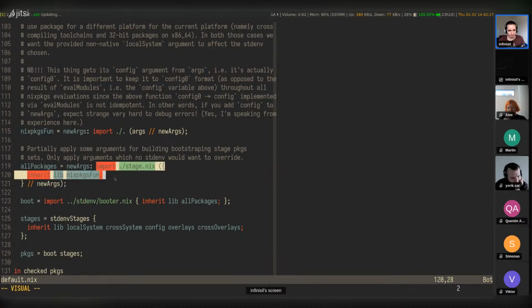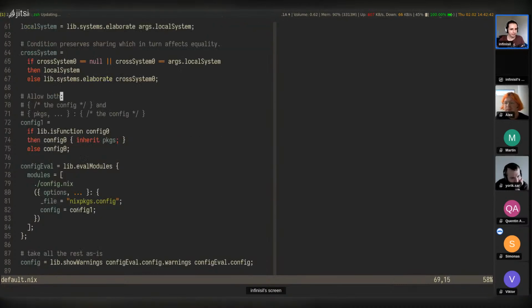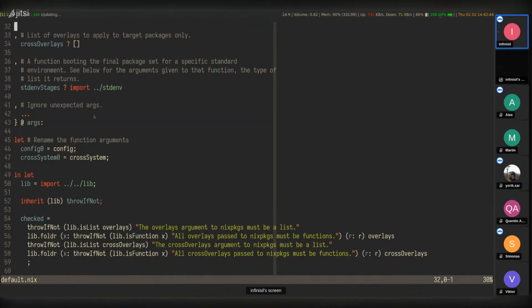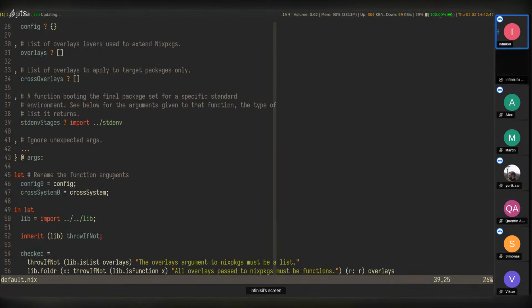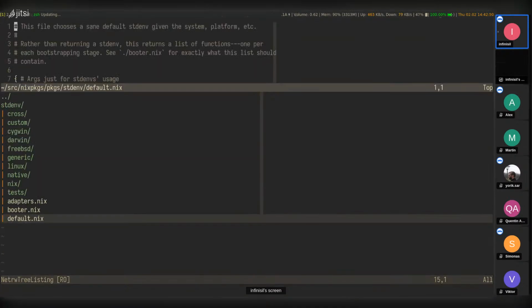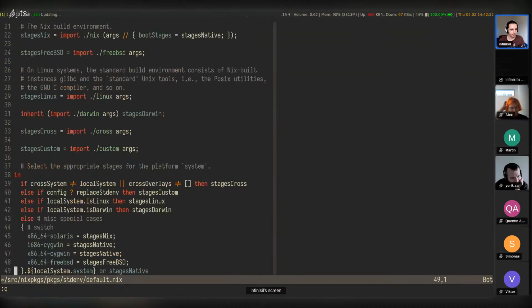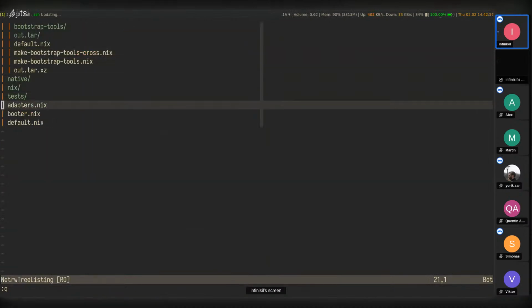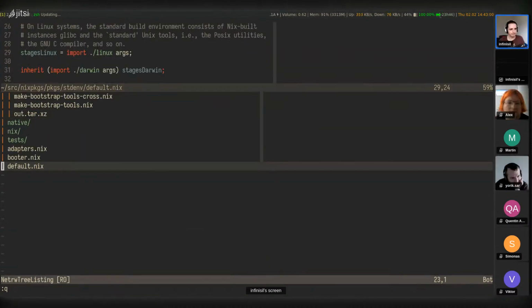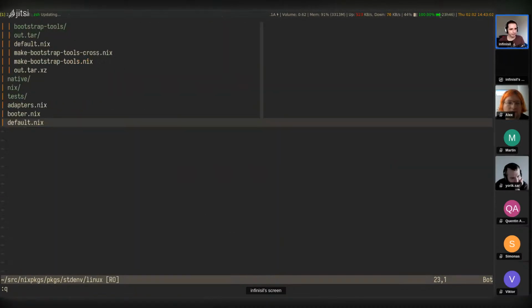There's also some other potentially confusing bits. We have stage here as well. That's something different. That's for assembling the overlay chain internal to Nix packages. But yeah, so stdenv stages, that comes from, oh, here. So that is the main directory here. Right. Oh, we need to go into the Linux directory. Fair enough.